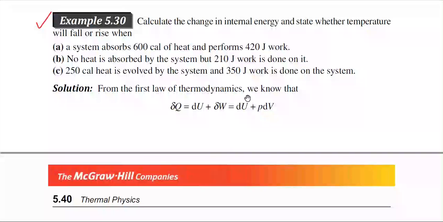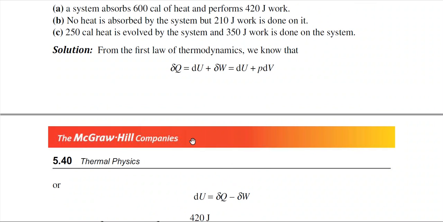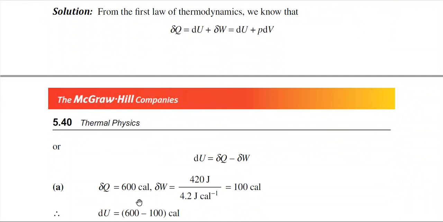And from the first law of thermodynamics we know that dQ is equal to dU plus dW, or dU plus PdV. This is the mathematical formulation of the first law. So dU we can write as dQ minus dW. Now in case A, you just read it again. It absorbs 600 calorie of heat. That means delta Q is equal to 600 calorie.